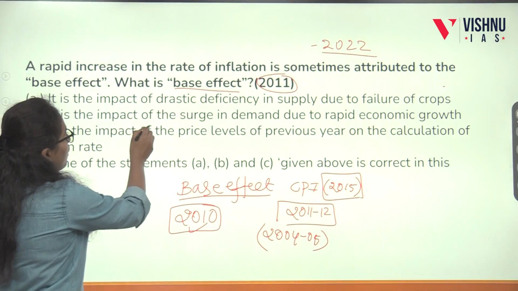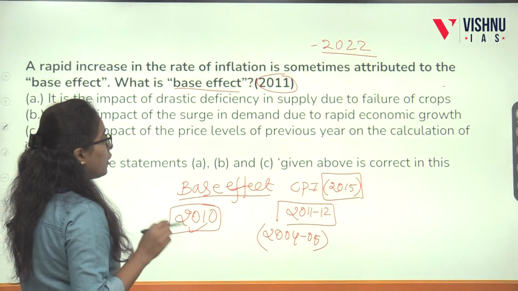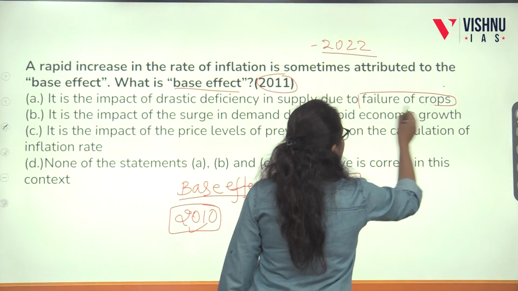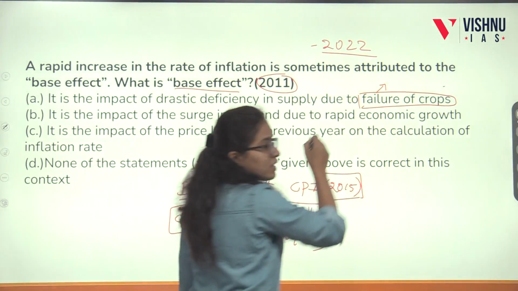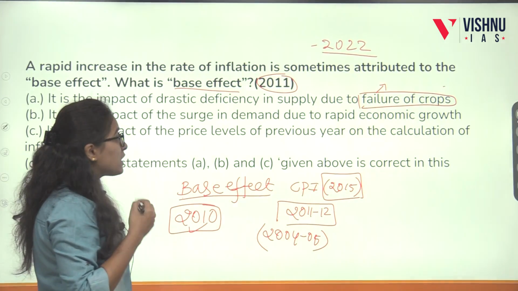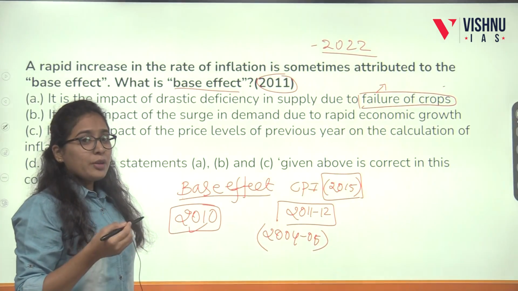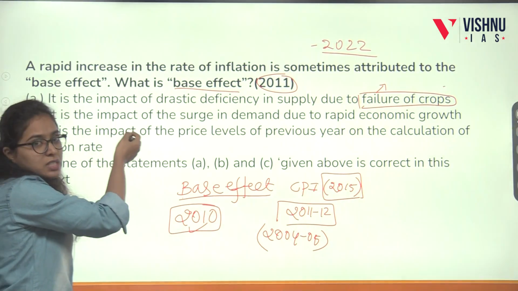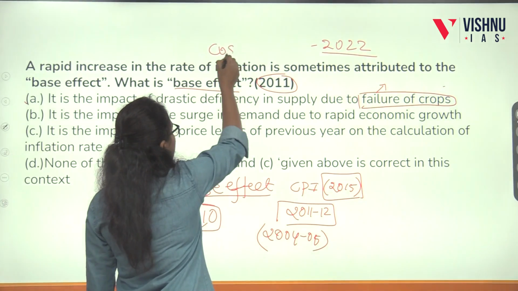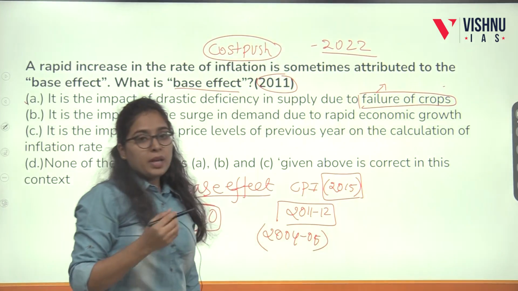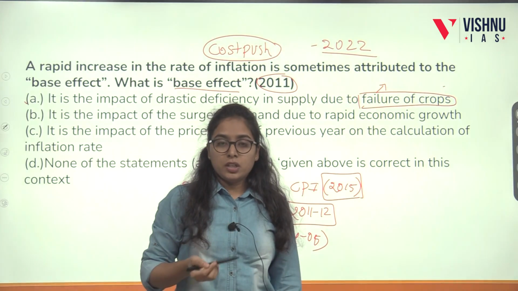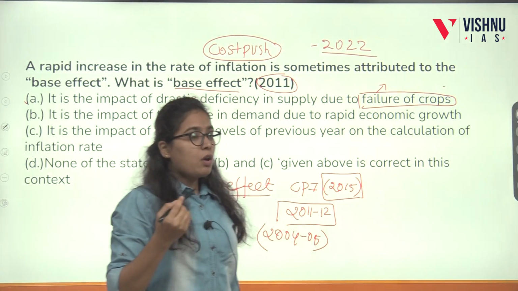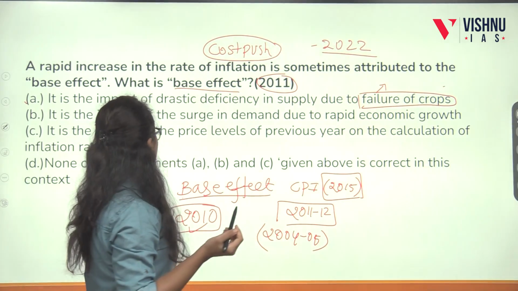It is the impact of drastic deficiency in the supply due to failure of crops. Actually, due to failure of crops, what will happen? Supply will get reduced. This is a supply shock. This is one of the reasons for inflation. This is the phenomenon of cost push inflation, because of supply chain distortion, the price got increased over a period of time. That is cost push inflation. That is not a base effect.